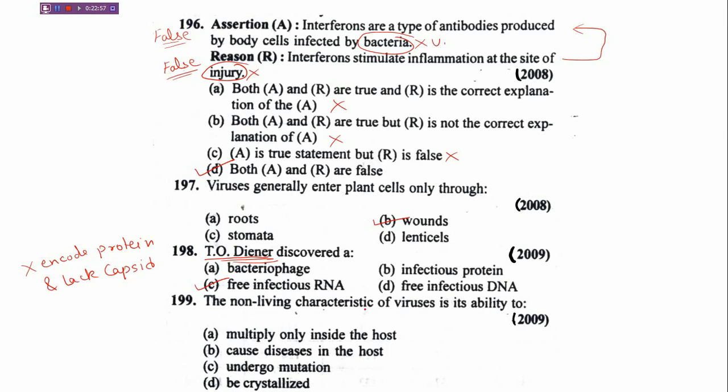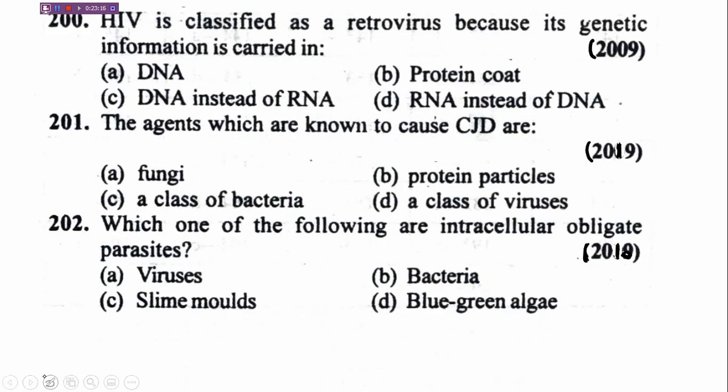Next question, the non-living characteristic of viruses is its ability to. Options are A, multiply only inside the host, B, cause disease in the host, C, undergo mutation, D, be crystallized. Yes, be crystallized is the correct option. Moving ahead with the next question, HIV is classified as a retrovirus because its genetic information is carried in. Options are DNA, protein code, DNA instead of RNA, and D option is RNA instead of DNA. Correct answer is RNA instead of DNA.